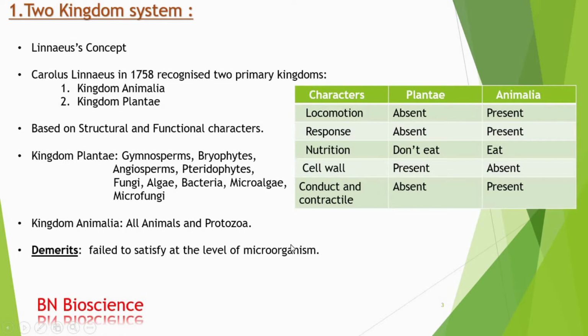But this 2 kingdom system has some demerits. Here, Linnaeus failed to satisfy at the level of microorganisms. He could not explain the microorganisms properly. For example, slime moulds were considered protozoan and grouped under kingdom Animalia, as they were found to be phagotropic and amoeboid in the vegetative state but resembled true fungi in the reproductive state, meaning they are like plants. Another organism, belonging to the euglenoids, is Euglena, which has the characteristics of both plants and animals. So these are the demerits.